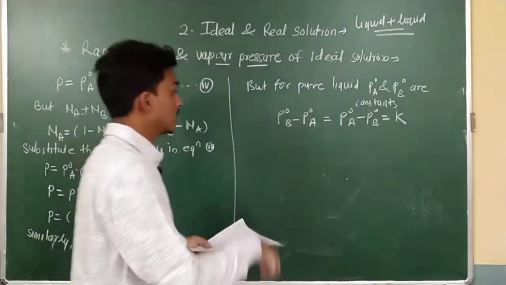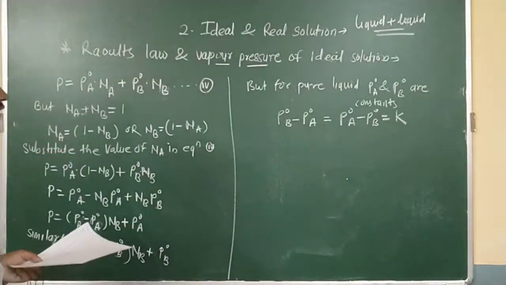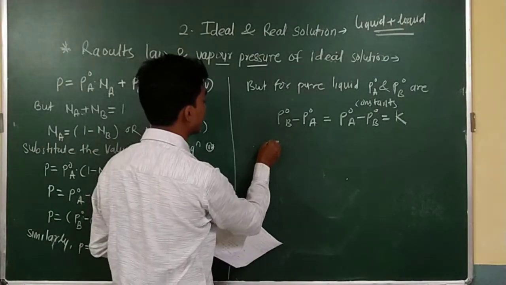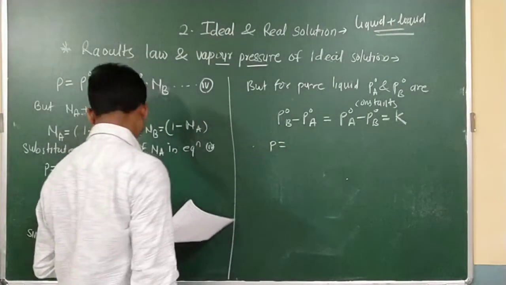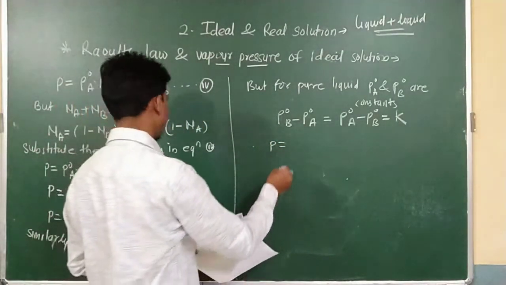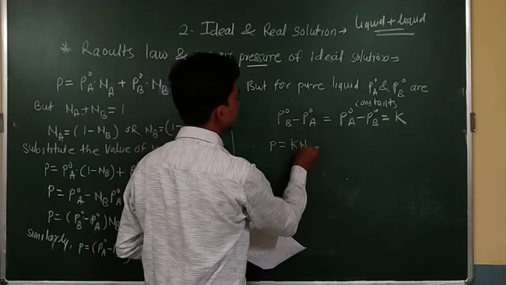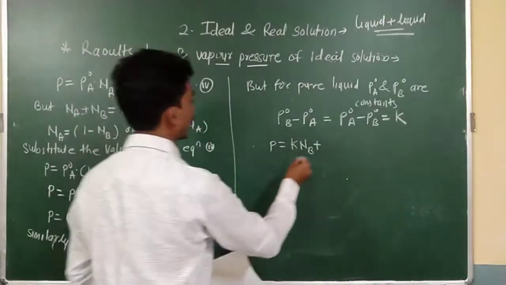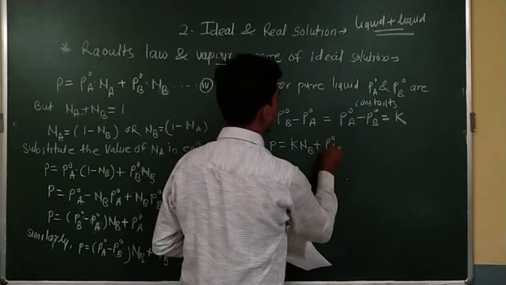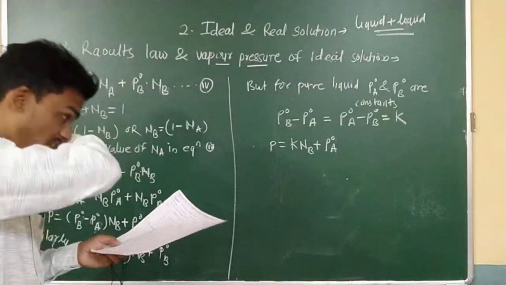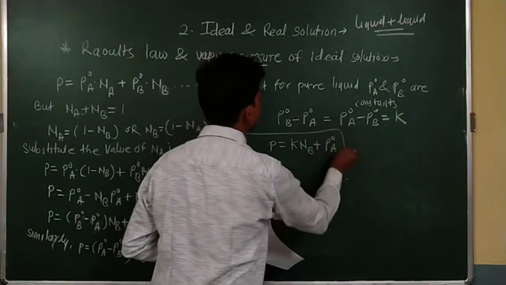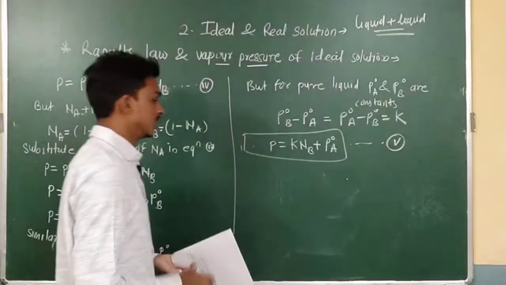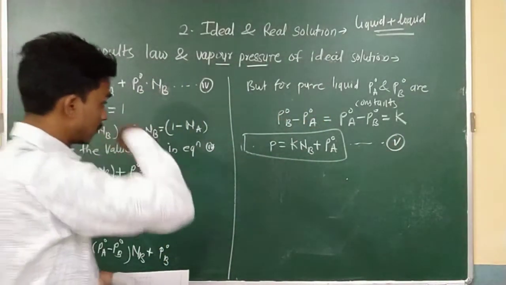I am using the symbol K for a constant. So what will happen? Simply I will get P is equal to K NB plus P naught A. This is equation number fifth.